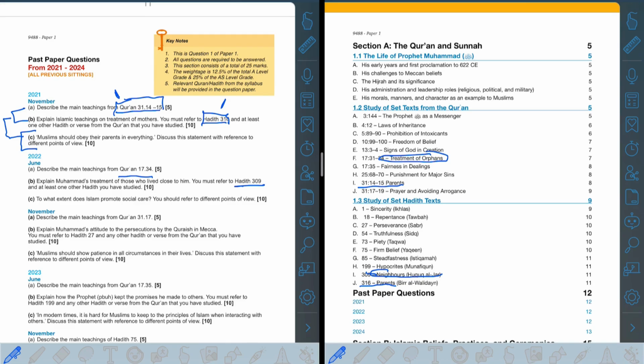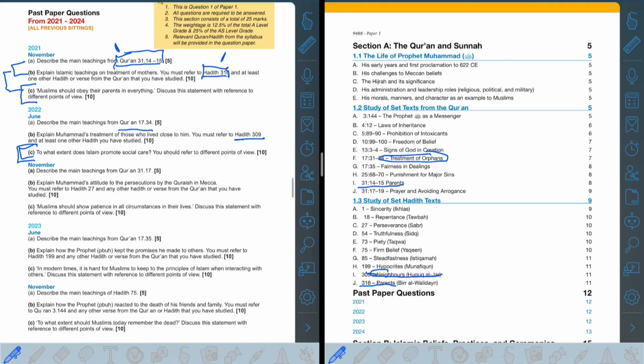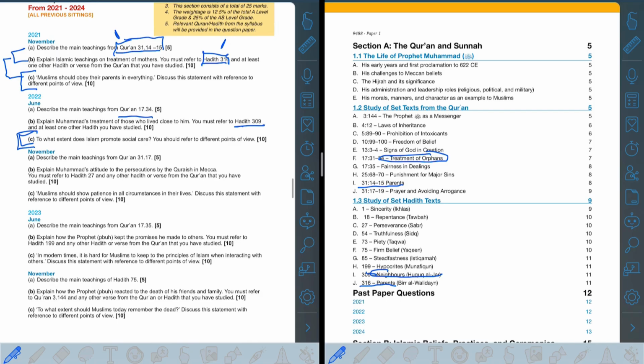So let's look at it. So there's neighbors, there's orphans, and let's see what the third point is. The third point is, to what extent does Islam promote social care? Now you can agree that neighbors do come under social care, and so do orphans. So easily you can refer to these 2 points in question C, and you're easily looking at at least 5 marks just from that. Okay, so that's literally giving you free marks over there. Let's look at it in the next question too. This one, you need to connect the line slightly, but let's look at it.